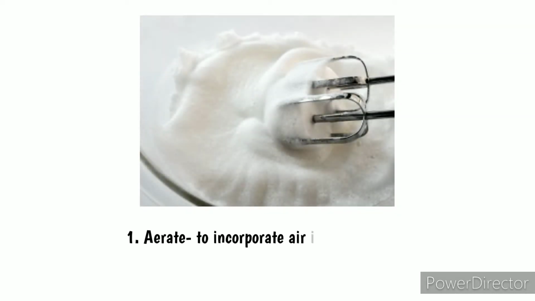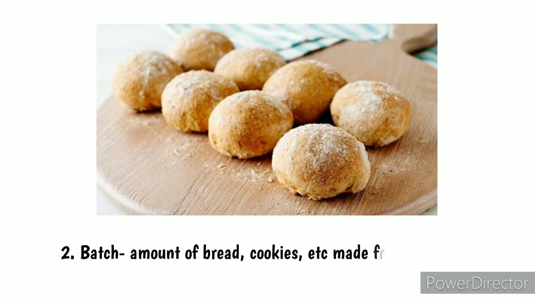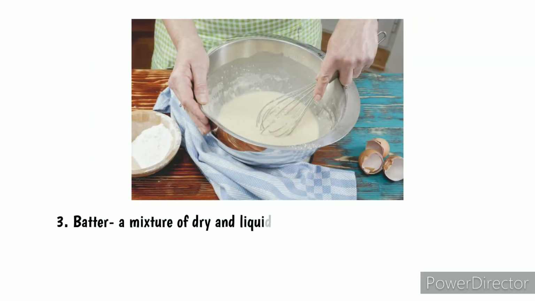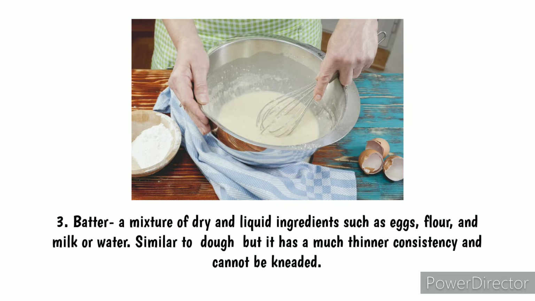Number 1. Aerate means to incorporate air into something, usually butter. Number 2. Batch means the amount of bread, cookies, etc. that is made from one bake. Number 3. Batter means a mixture of dry and liquid ingredients such as eggs, flour, and milk or water. Similar to dough, but it has a much thinner consistency and cannot be kneaded.